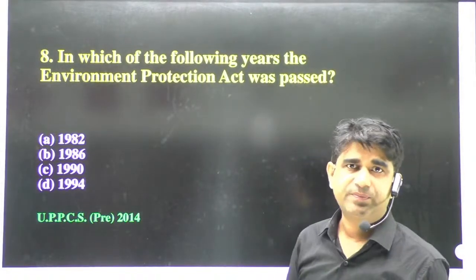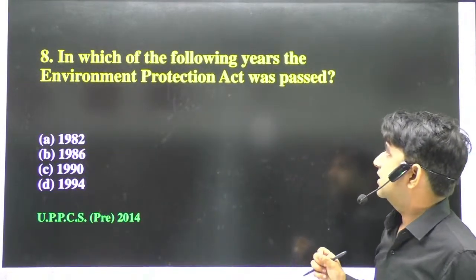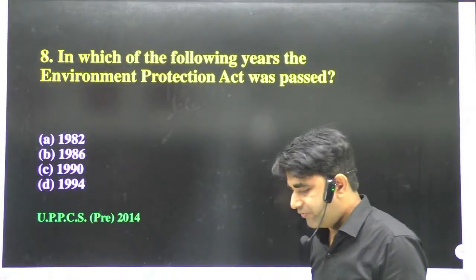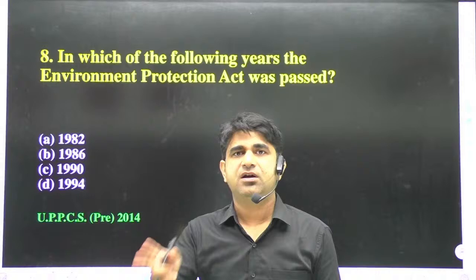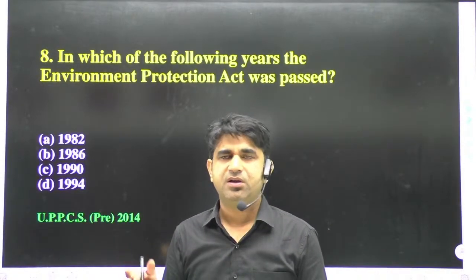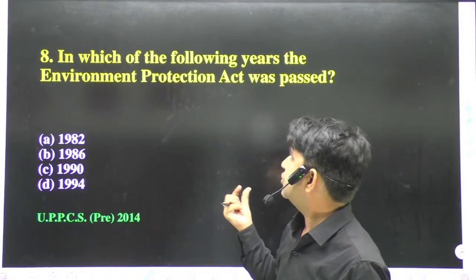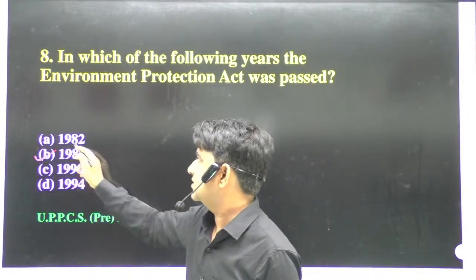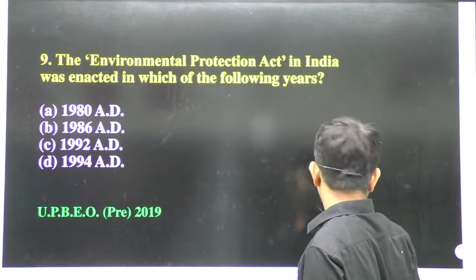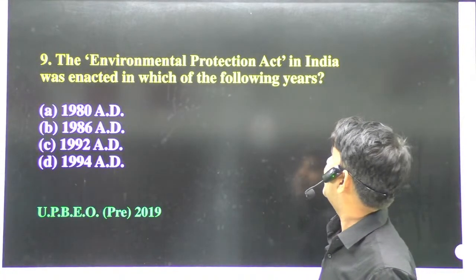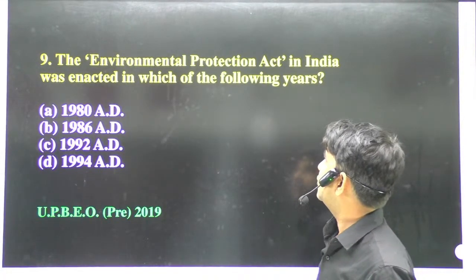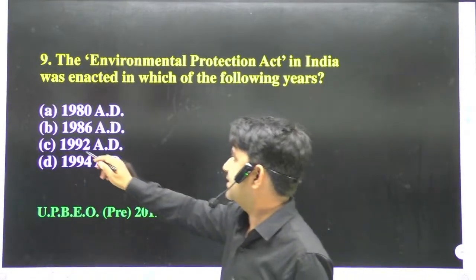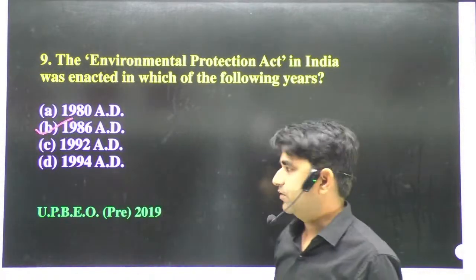In which of the following years was the Environmental Protection Act passed? Next time, when there is repetition of these types of questions, I will eliminate them, because it is the same thing: in which of the following years the Environmental Protection Act was passed, that is 1986. The same question is repeating. Next question: the Environmental Protection Act in India was enacted in which of the following years? Same question repeating again and again. That is 1986. Now we will move to the next question.